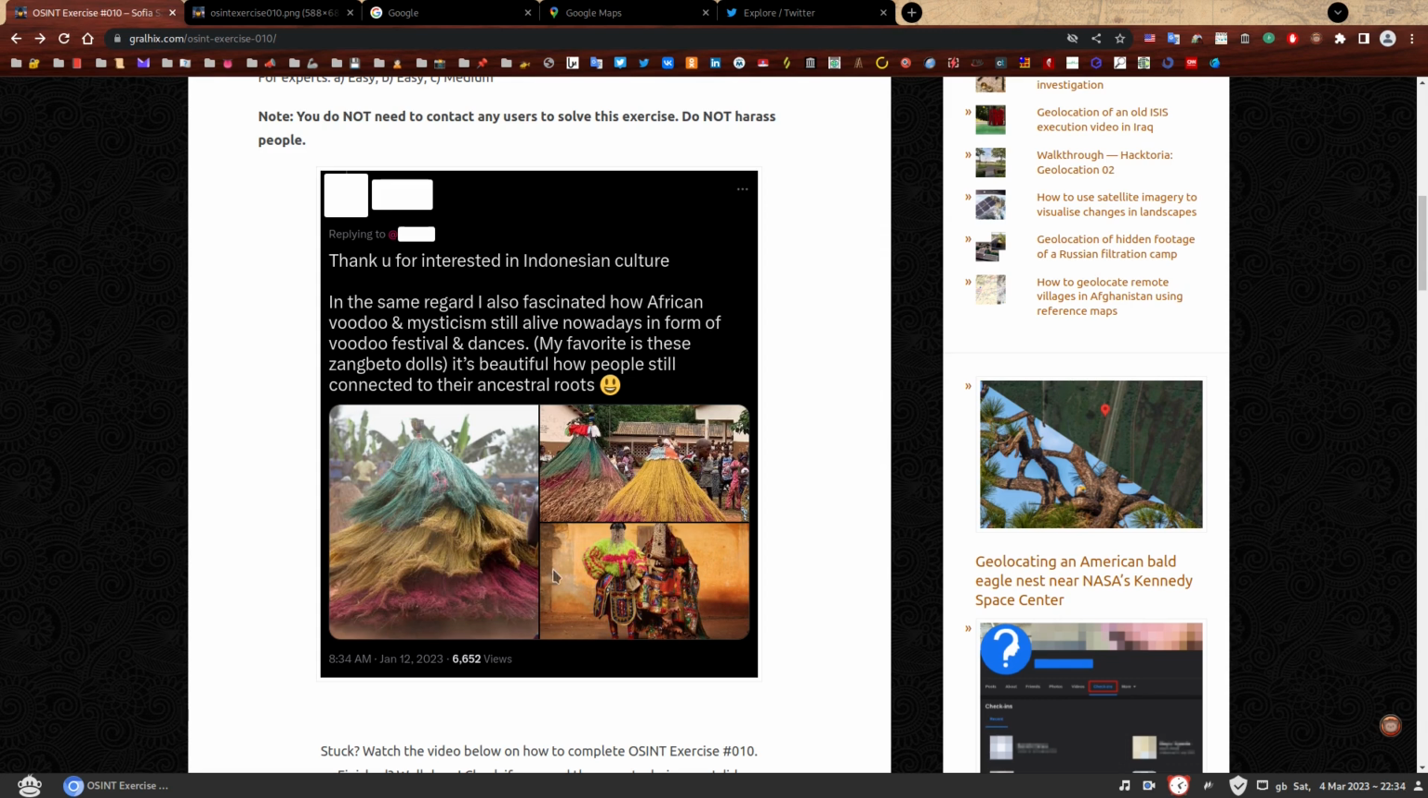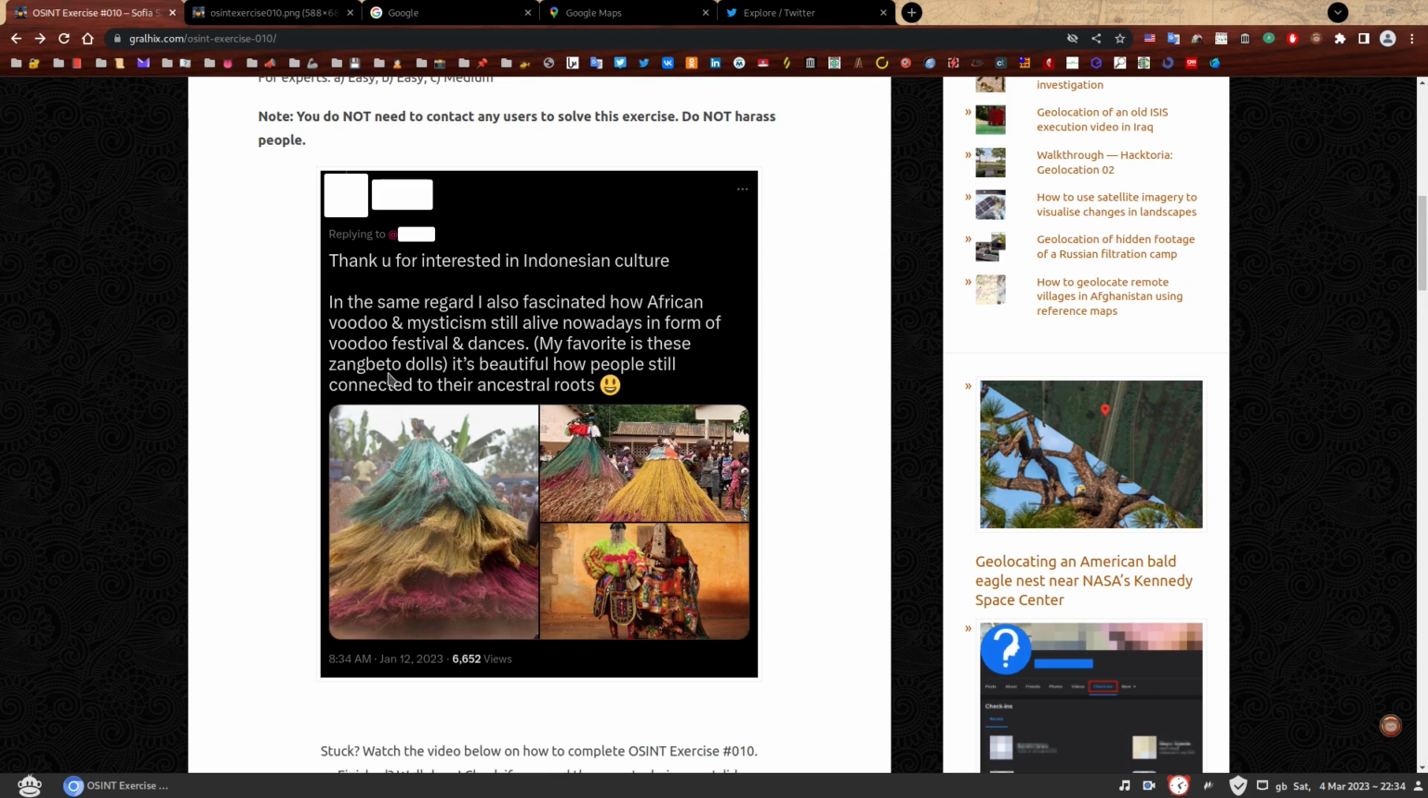Let's analyze the information we have on the tweet. So what do we see? He mentions that this is African voodoo and mysticism. He mentions a voodoo festival and dances. This is clearly a dance. At least there's some sort of movement. We can see that these 2 photos are quite similar. So whatever this costume is, it's also present here. It seems to be made out of straw. I would say this is straw. There's 2 colors, maybe there's a third one. I'm not sure. But this is similar to this.